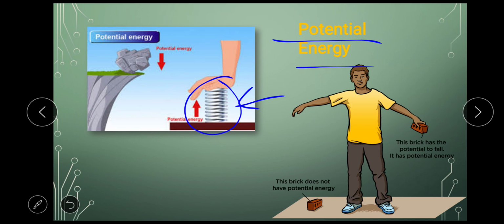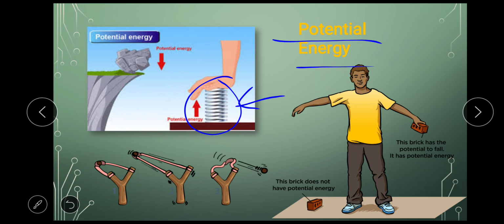Okay, because of the shape of an object. Let's see one more example here. See, this is a catapult, and there's a small piece of stone here. We have stretched this rubber band hard to make sure that the stone has a lot of energy in it. So before releasing the stone, when it is in its stretched state, it has a lot of energy, and that energy which the stone has in the stretched state is nothing but the potential energy. Understood? I hope you have got it. Potential energy.